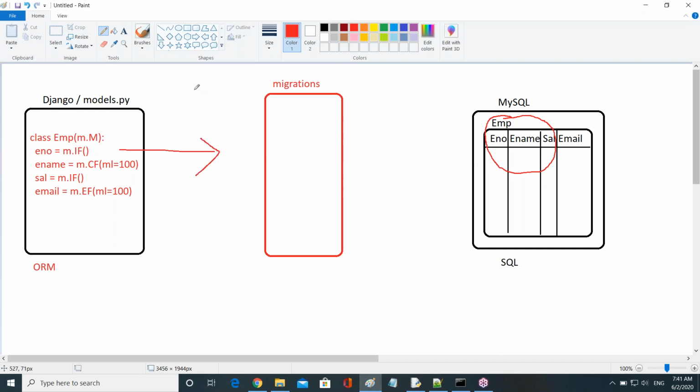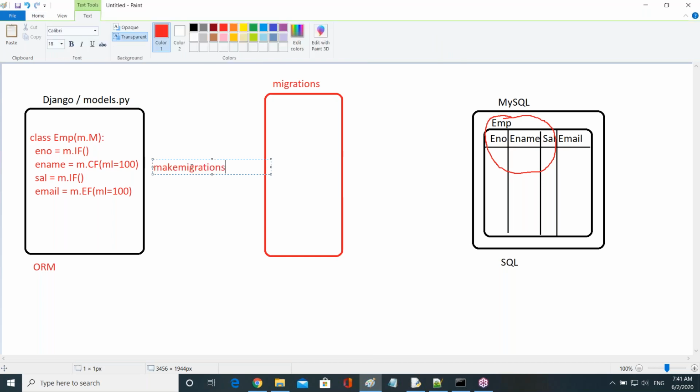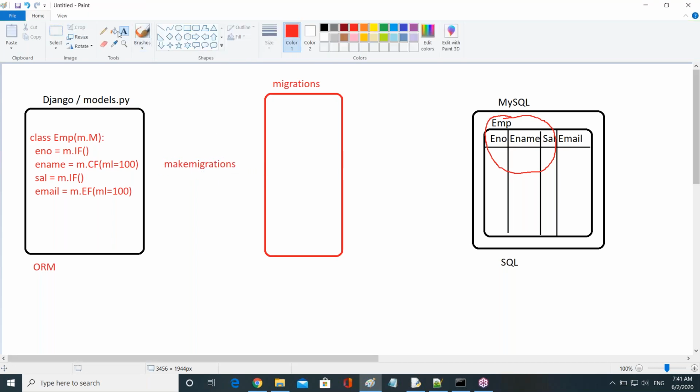So what do we use to convert here? Makemigrations. Anyone tell me? What do we do? We run a command here, right? The command name is the makemigrations command, guys. When you run the simple command, automatically this conversion happens, guys. This ORM to SQL conversion happens.